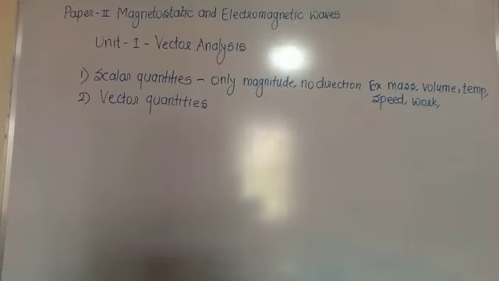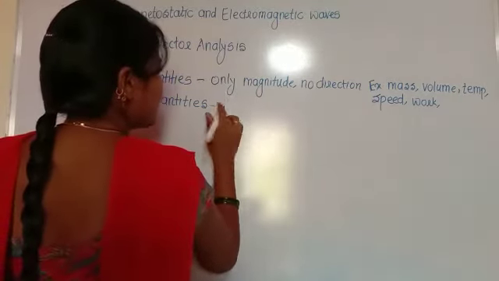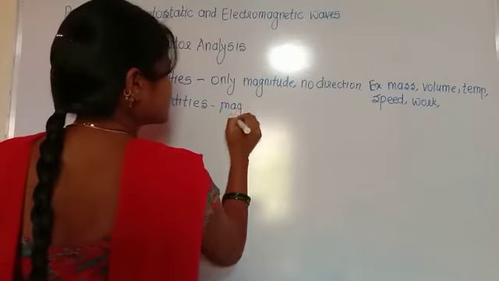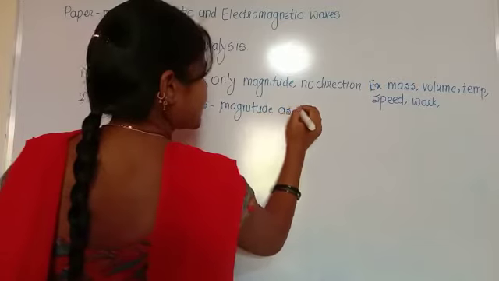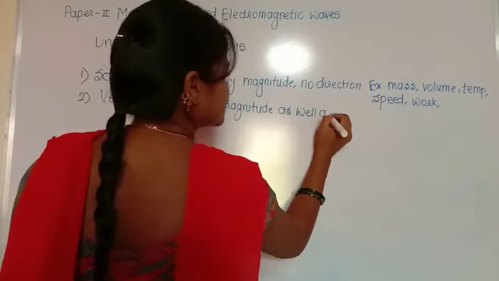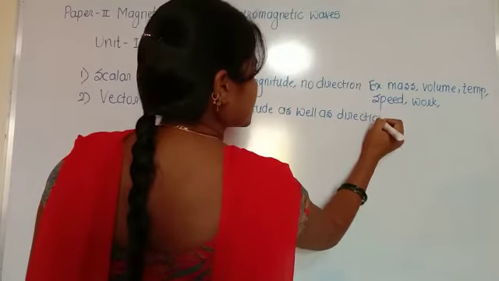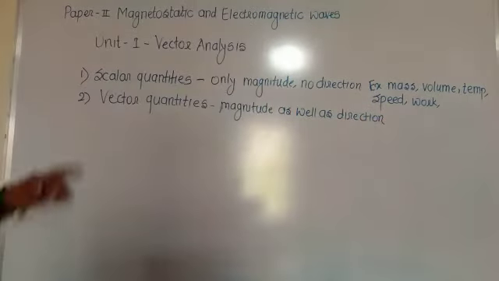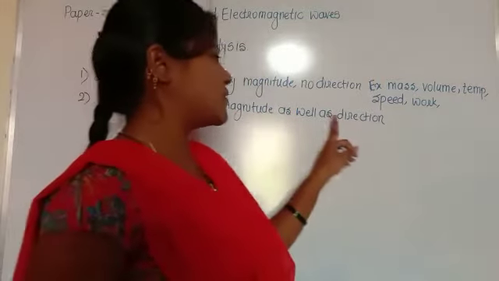Then second is the vector quantities, the physical quantities which are completely known by their magnitude as well as direction. Means physical quantities have magnitude as well as direction. So these quantities are called vector quantities. Vector quantities have both magnitude as well as direction.